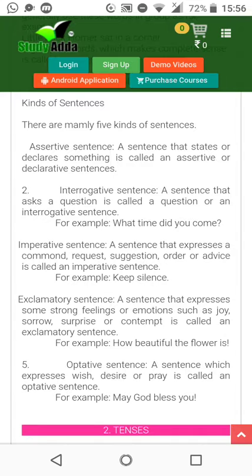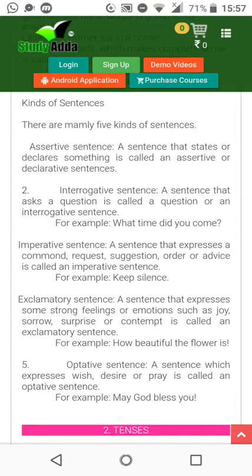A sentence that expresses some strong feelings or emotions such as joy, sorrow, surprise, or contentment. Alas, wow. These are expressions. Oh, this is exclamation. Alas, wow, like happiness. Oh, when something surprisingly happens suddenly, that comes under the exclamatory sentence.